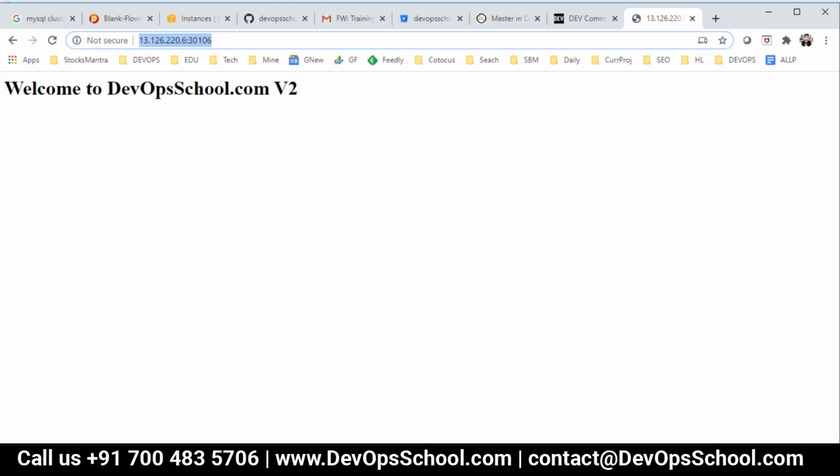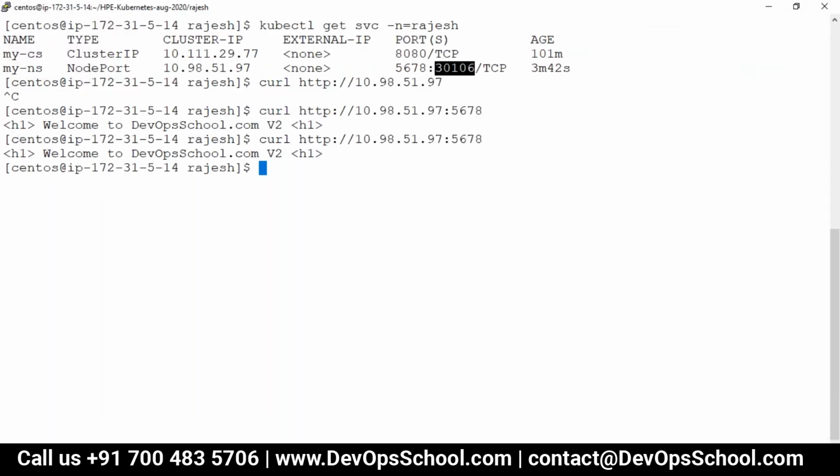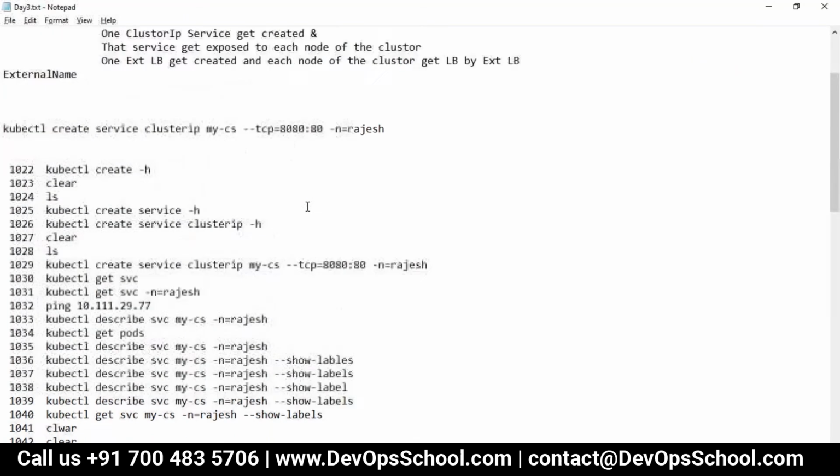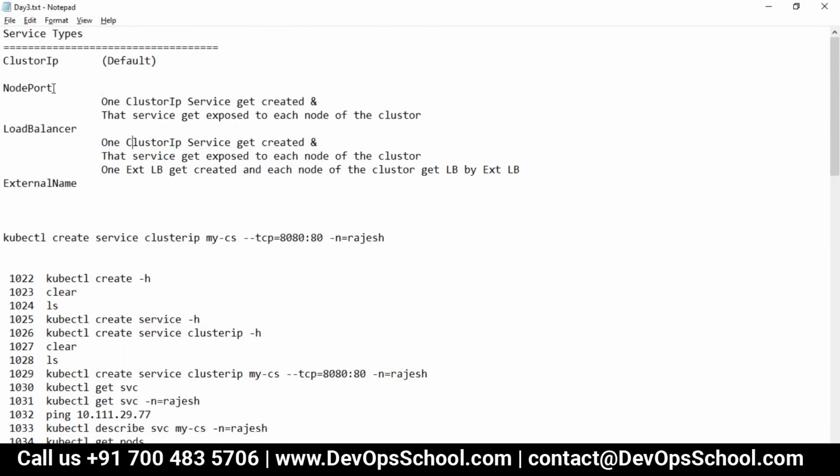If you set up this node port type, then one cluster IP gets created, but the same service will get exposed to the node port, at each node of the cluster, at some port. Understood? Everyone?